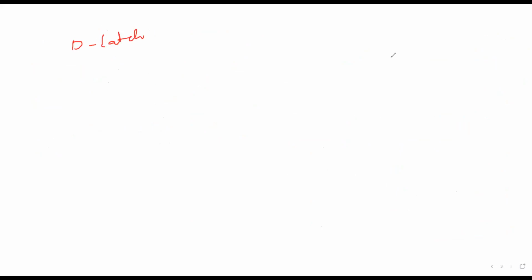So SR latch, how we represent is in a block diagram wise. We'll be taking it as S, we'll be calling it as R, and the input is called enable, right? We have an output Q, and we also have an output Q bar, and in the box you write SR latch.